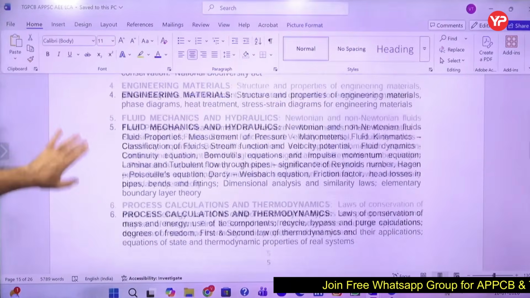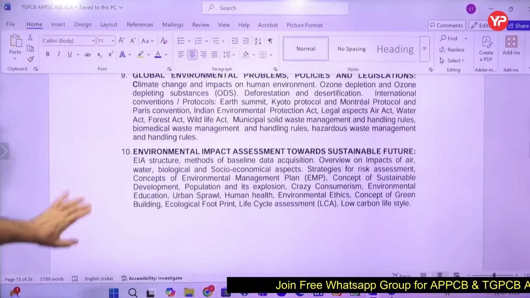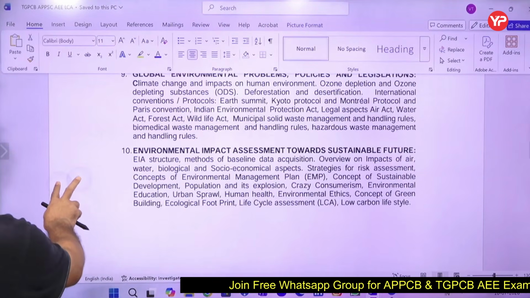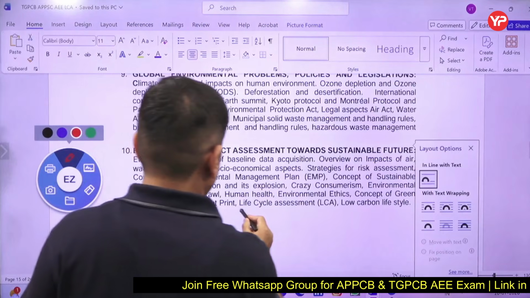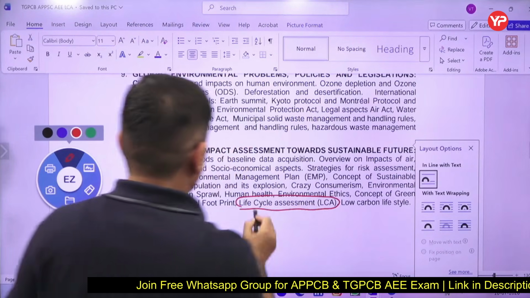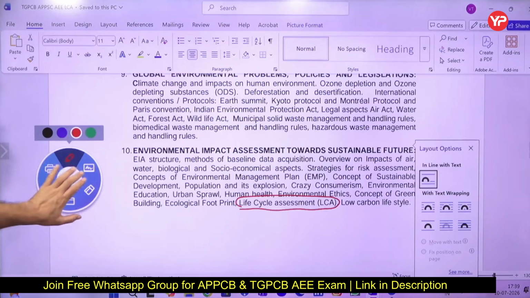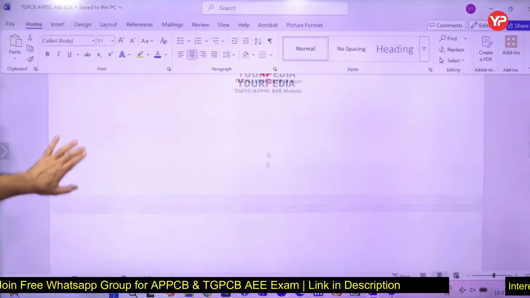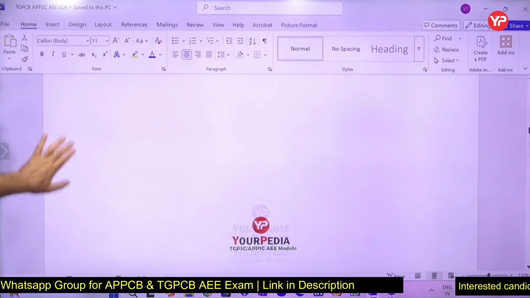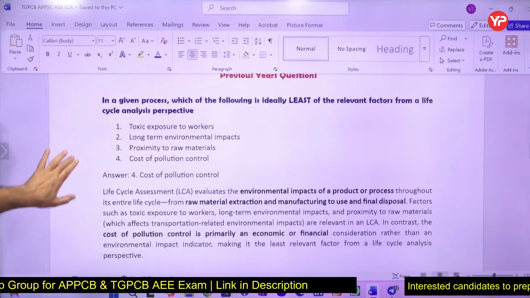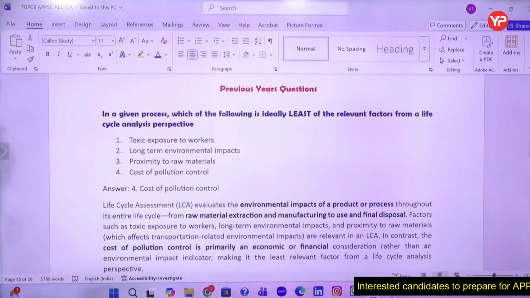So these are the 10 chapters, and I'm talking about the 10th chapter presently. In Environmental Impact Assessment, there is a topic called life cycle assessment. It's an important topic from which the exam will certainly have questions. So this is life cycle assessment we are going to do now. Let me first tell you what questions were asked in previous years from this in Andhra Pradesh and Telangana.